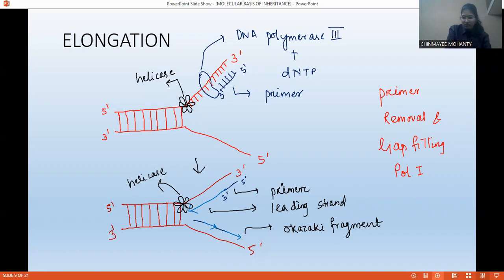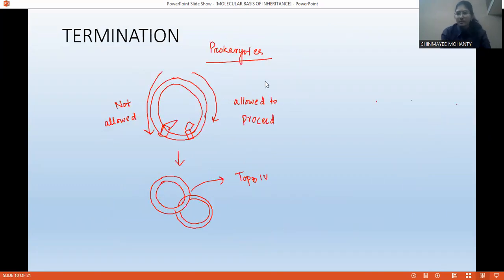So now just have a look. Termination. In the termination stage, it is different in case of prokaryote and in case of eukaryote. Because in case of prokaryote, the DNA is usually circular one. But in case of eukaryote, it's a linear one. So in case of termination, the steps are a little bit different. You can see in case of prokaryote, it's a circular DNA. In a higher grade, you are going to study more. For now, I'm just giving you a brief idea what is happening.